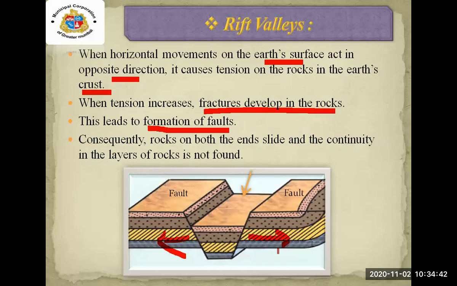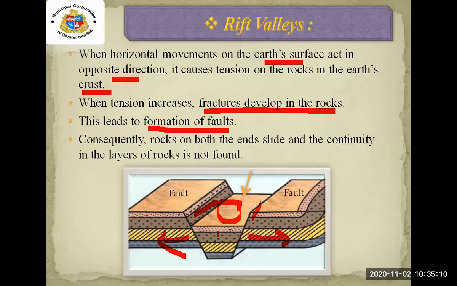When the pressure goes in the opposite direction, right towards right and the left towards left, then in between, the tension will create here on the rock. When the tension increases, you can see the fractures in the rocks. This leads to the formation of the fault.